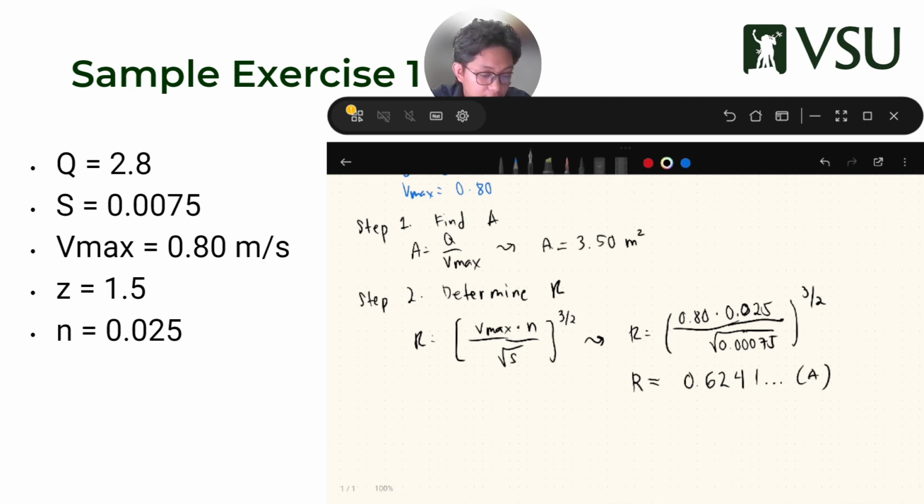Okay, let me just verify here. 0.8 multiplied by 0.025 over the square root of 0.0075, to the 3 over 2. Okay, saved in my calculator. I'll save this as my A. So again, if you want, you can follow along with the video. And if you're not there, you can pause and try to locate the value.